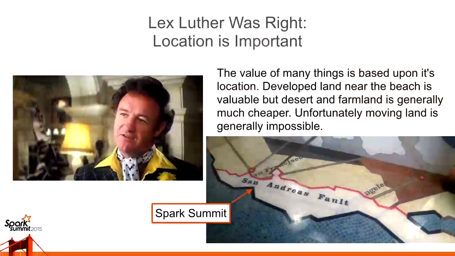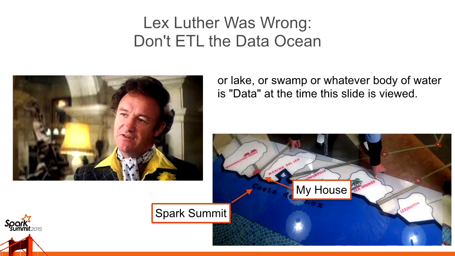And I'm going to start out with a little story. It's one you might have heard before, and it involves this man here, Lex Luthor. He happened to own a large amount of property in an undesirable location. The lesson we need to learn from this is that sometimes where things are is very important to what they're worth. And his solution, though, is not the one that we should take. His solution was, of course, to improve the value of his land to move the entire ocean.